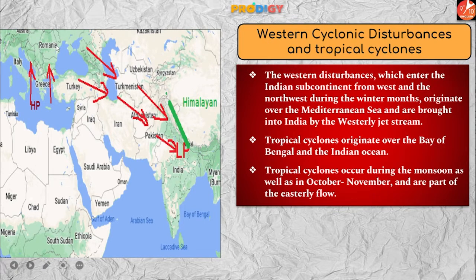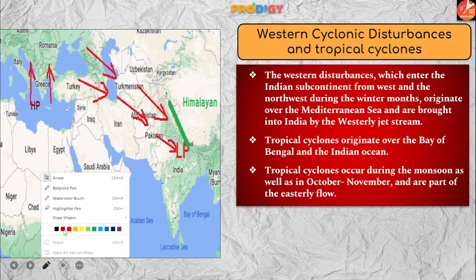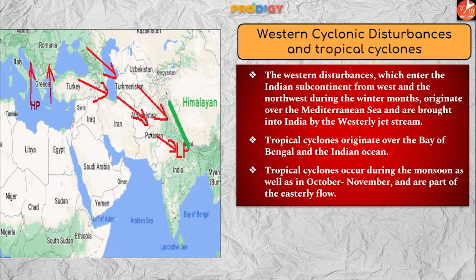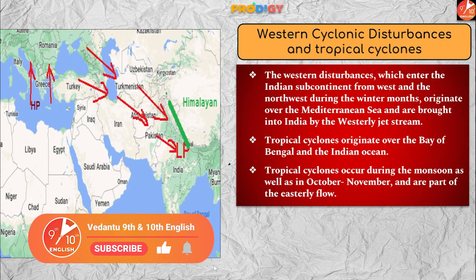Now let me show you something. If you look at these arrows, this is the movement of western cyclonic disturbance into India. As you can see, it is entering India from the western and the northwestern side of India. Now, how are they entering India? This is the question. Why are they moving from the western hemisphere to the eastern hemisphere?